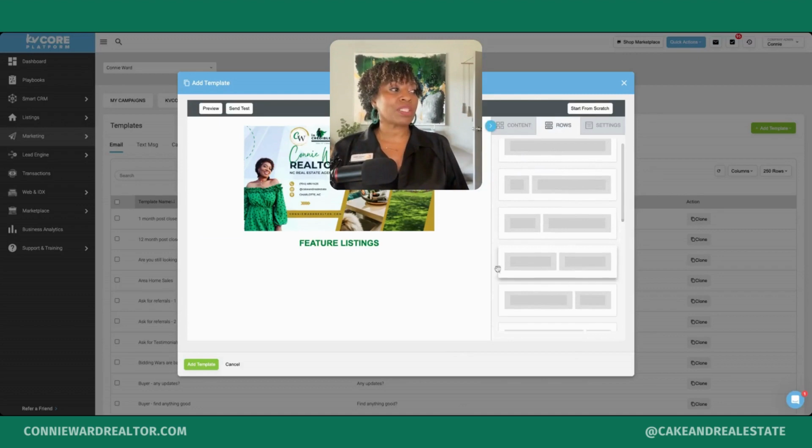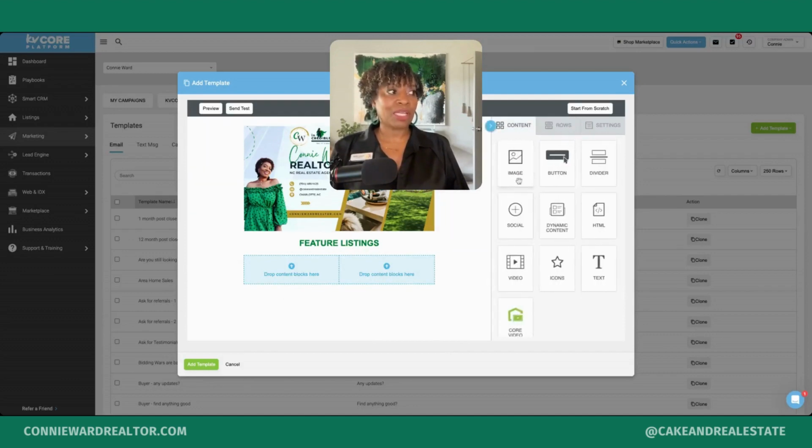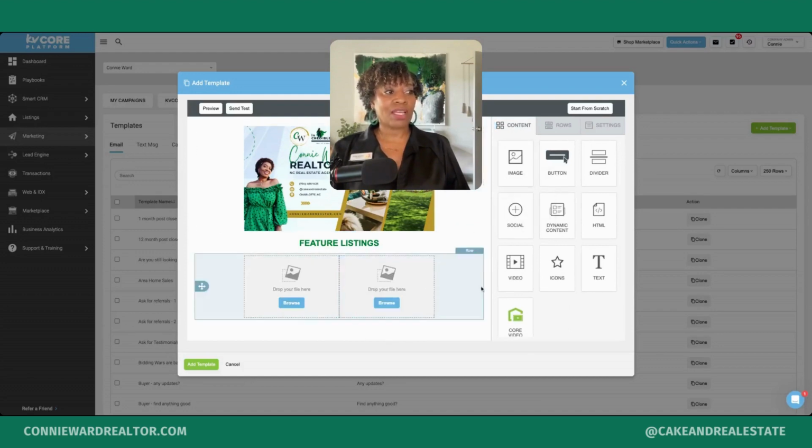This time I want to select two content blocks that are the same size. So I'm going to drag and drop my content blocks. Now what type of content am I putting in the blocks? I'm putting an image, so I want to drag image and I want to drag image.